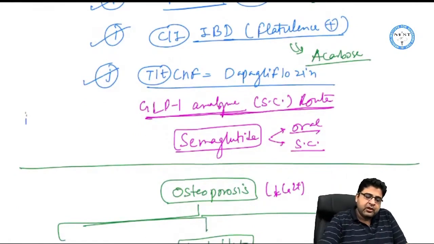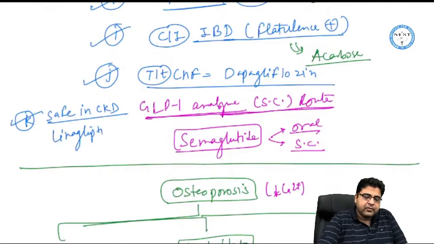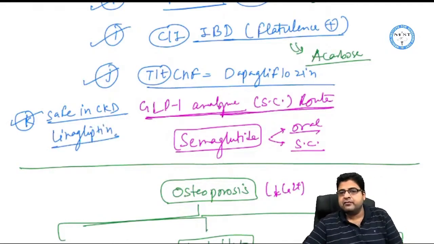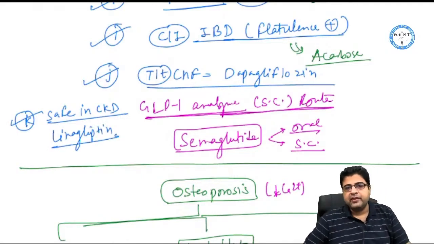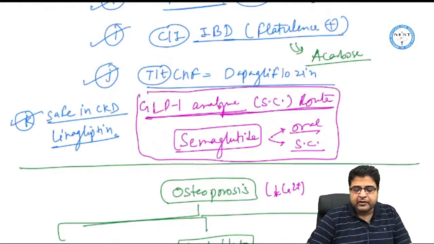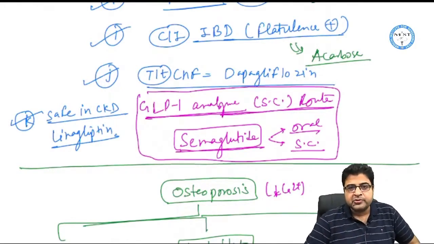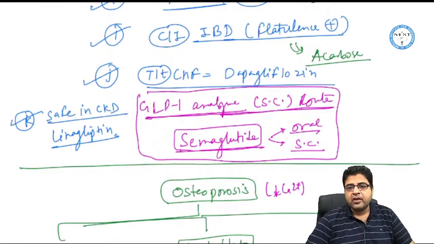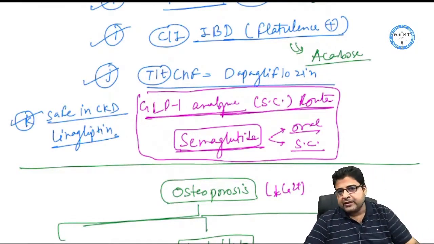And one more question, which medicine is safe to use in patients of CKD? The drug which is safe to use in patients of CKD is linagliptin. There is one GLP-1 analog which is given by oral route also. The drug name is semaglutide. That is all about this topic, diabetes mellitus.